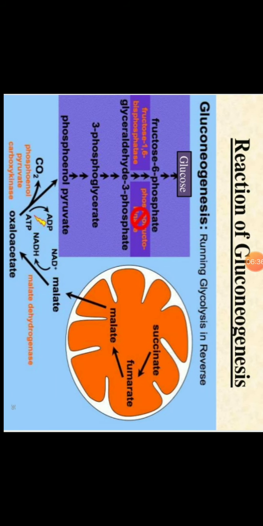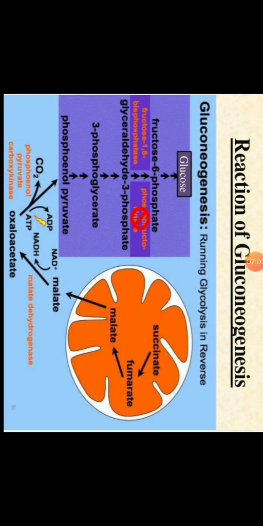So from succinate to fumarate, fumarate to malate. When the malate is formed, there is an enzyme, malate dehydrogenase. This malate dehydrogenase enzyme of the TCA cycle has one isoform present in the mitochondria and another isoform present in the cytoplasm.